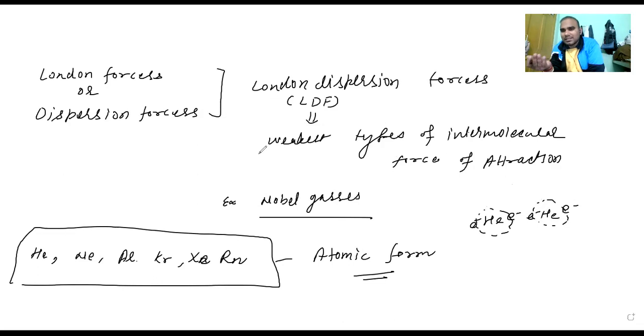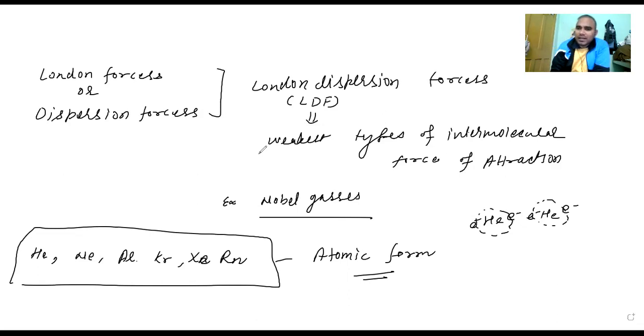Water exists in liquid form because of hydrogen bonding, which is almost the strongest, because ion dipole is not in your syllabus, so hydrogen bonding takes the place. What I mean to say is that if anything exists in liquid form, the intermolecular force of attraction must be high.